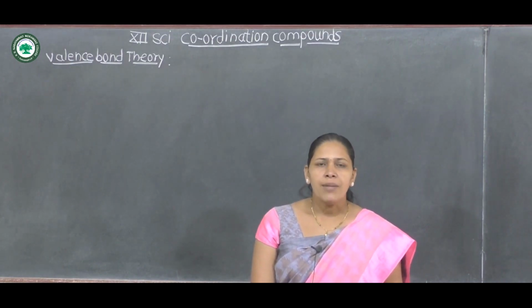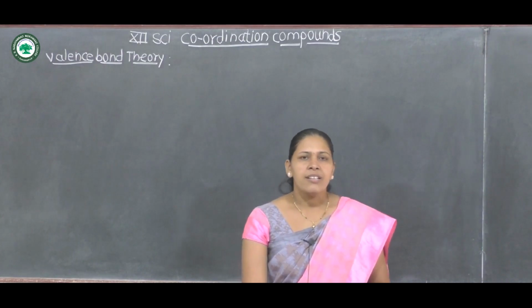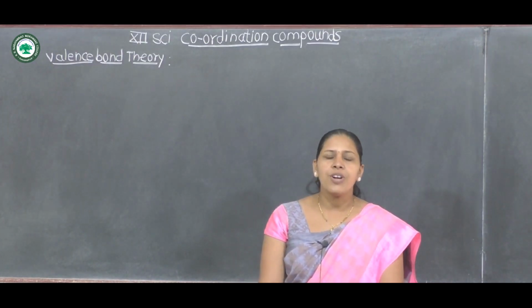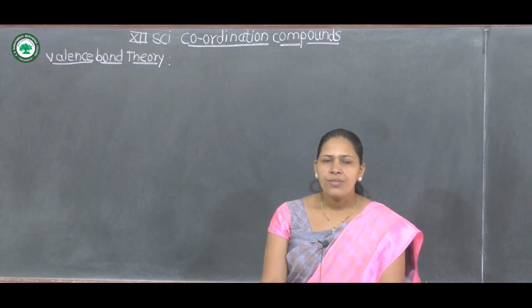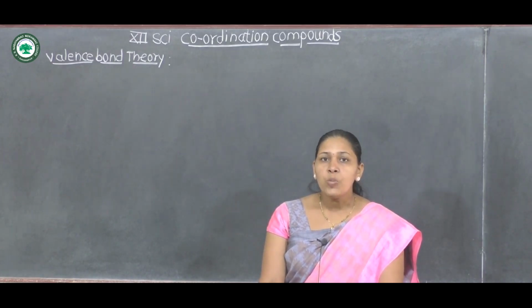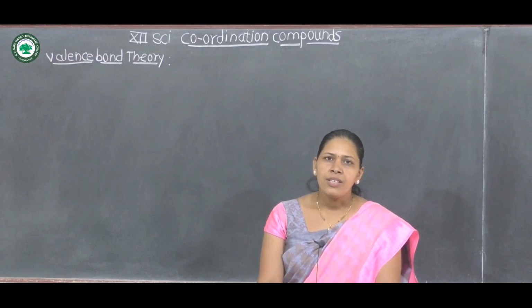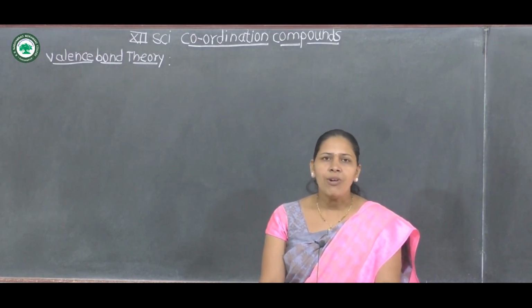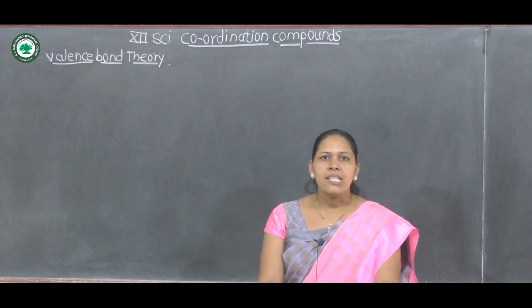ligand, by hybridization. And the last postulate is, in some coordination compounds, if there are two possibilities of vacant d orbital, in some cases the 3d orbital is used and in some cases the 4d orbital is used.